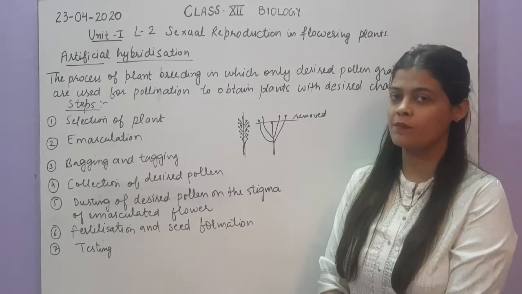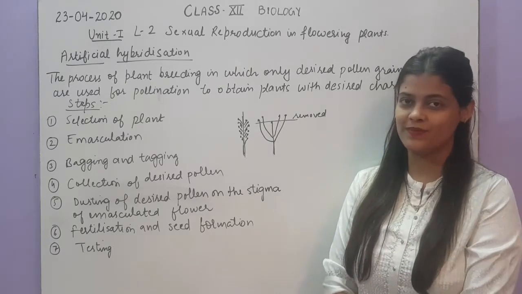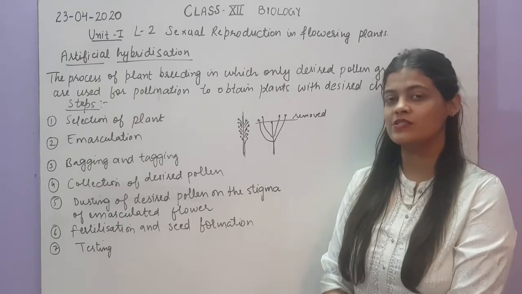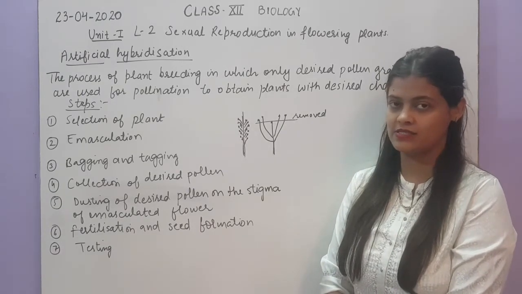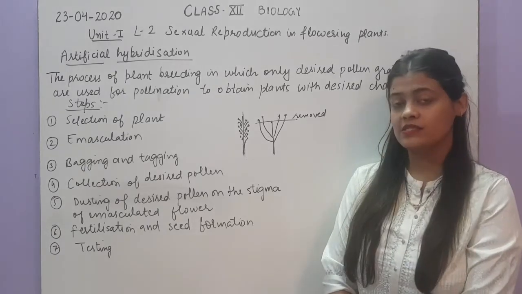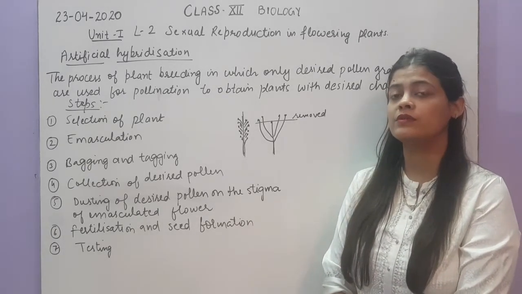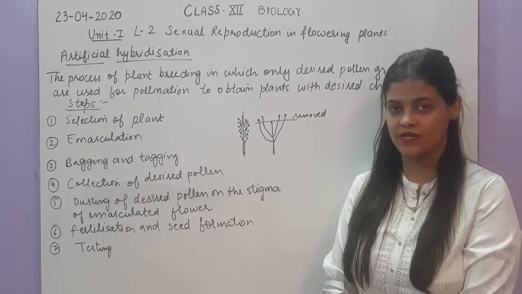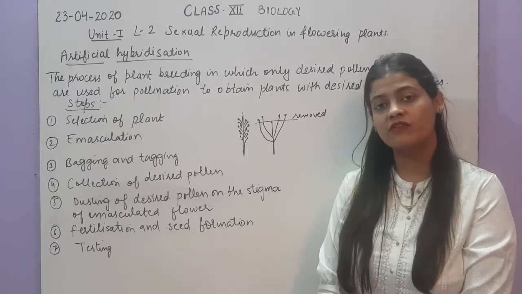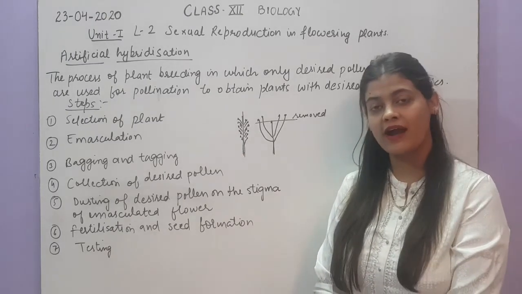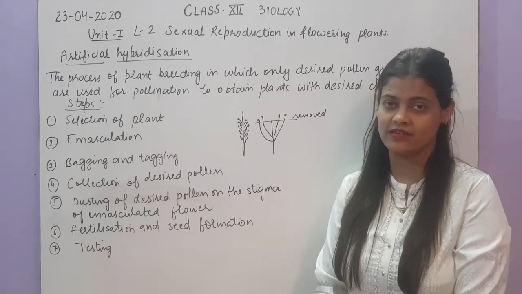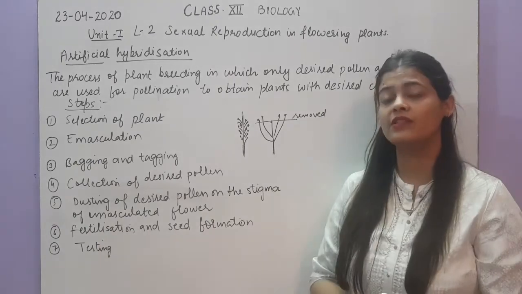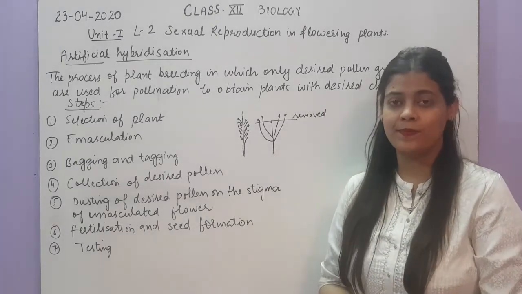Okay, so one more topic is there in this chapter, that is artificial hybridization. We have discussed the natural process of fertilization in flowering plants. But if scientists want to obtain plants with some desired characteristics, then they go for artificial hybridization, in which they artificially pollinate the flowers of plants with the desired characteristics, and can produce a new plant with the desired characteristics they want to obtain.